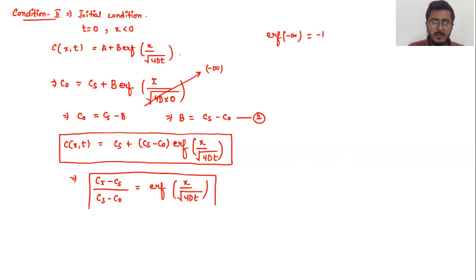This is a very important expression, and many questions have been asked on this one. That is why I showed you the derivation of how it takes place, so that if you are getting confused with the terms or the order of the terms, you can understand from the derivation. You can easily remember this derivation and easily solve this. This is the solution for carburization.